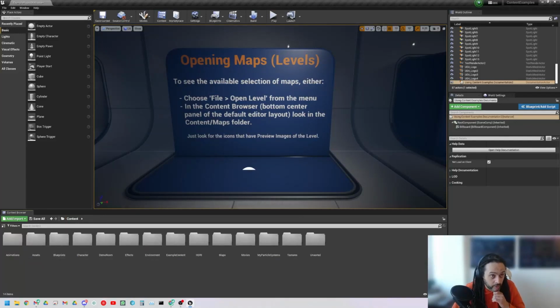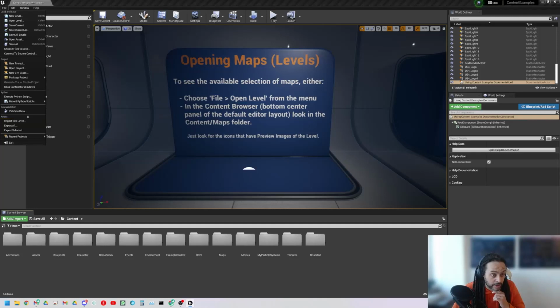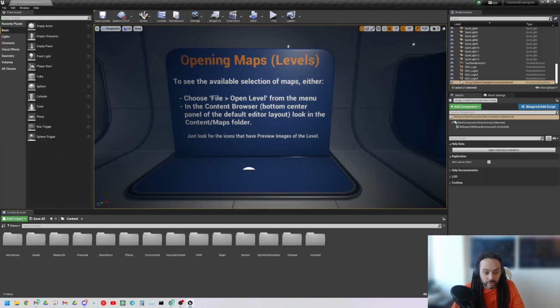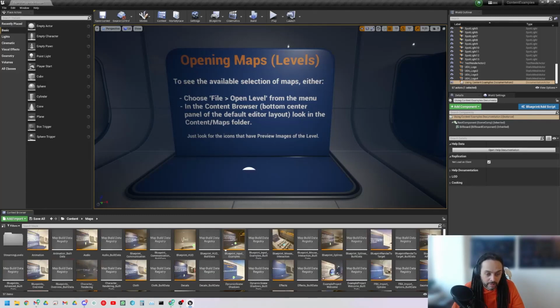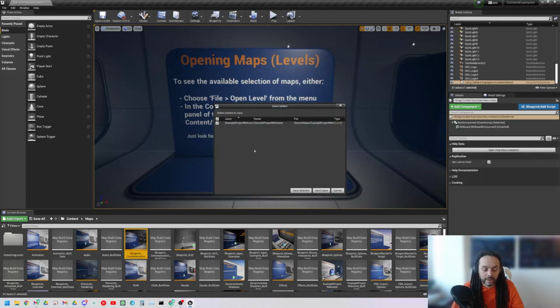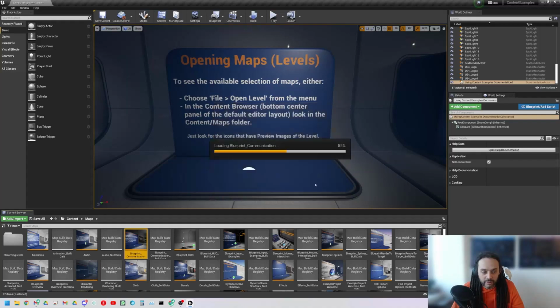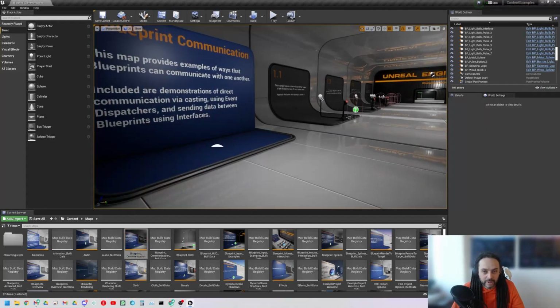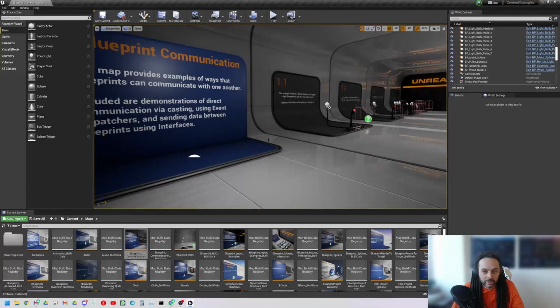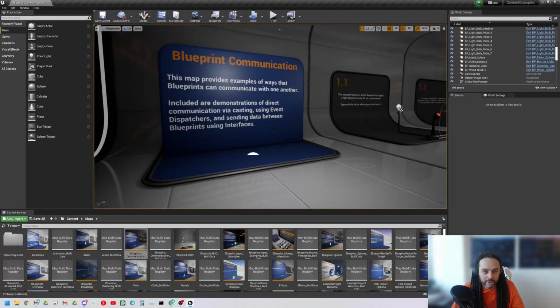There's another way to maneuver, which is to use the reset maps, which will appear here in a second once we've opened a map. So let's open up our Blueprint Communications map. We want to open up the map, the level, and not the map build data registry. That's where the lighting and such is stored for each level. So I'm just going to click don't save. I don't want to save any of the things I've done inside there, because if I broke something, I don't want it to be broken when I go back to it.